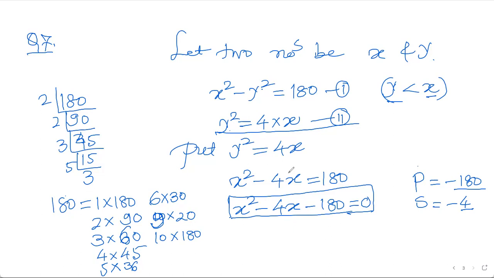This is the absence of mind. Just see, if you are trapped in absence of mind, you will get stuck like me. I got stuck because I did not go through the sum properly. It says the square of the smaller number is 8 times the larger number, not 4 times. Therefore I kept on trying. I could not come out with a solution because I was not concentrating on reading the sum properly. As I told you, if you don't read the sum properly, you will face trouble like me and waste your time in the board exam.